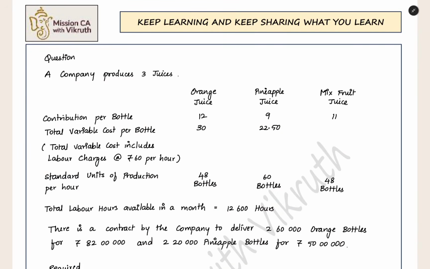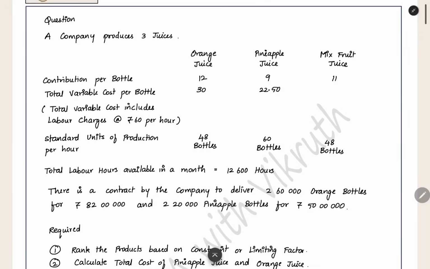Now we can start with the first question. Here in this question we have a company. It is producing 3 juices: orange juice, pineapple juice and mixed fruit juice. And here they have given the data of contribution per bottle. For one bottle of juice, how much contribution they are getting, and for one bottle how much total variable cost they are incurring. Now by these two, we can add them and find out the selling price per bottle.